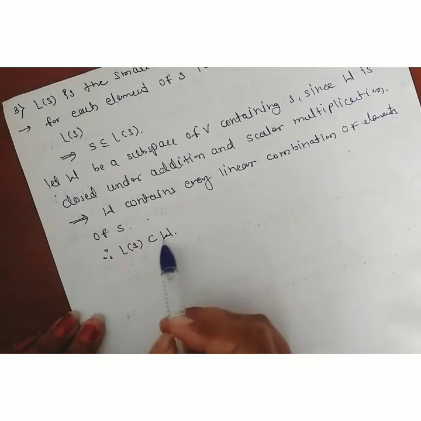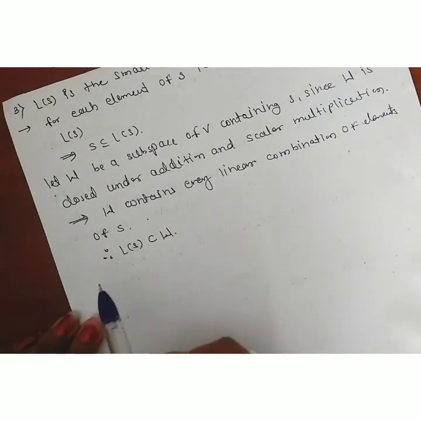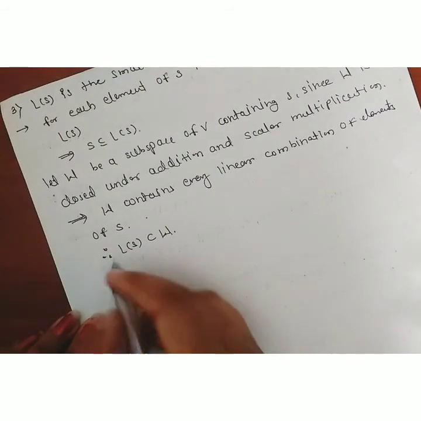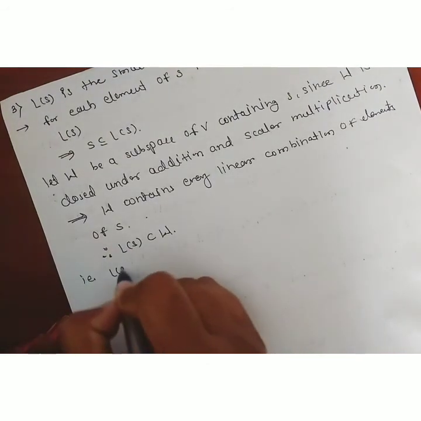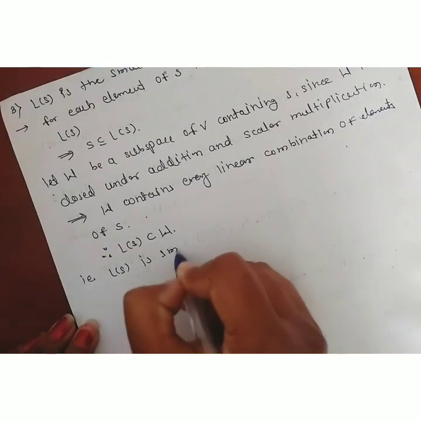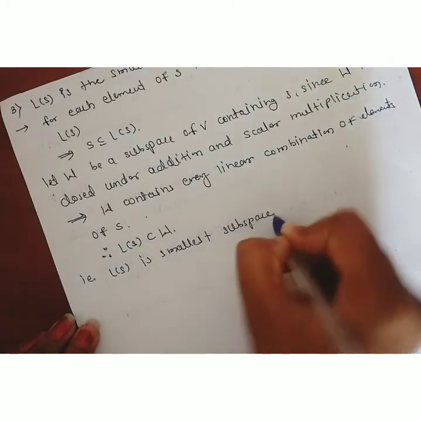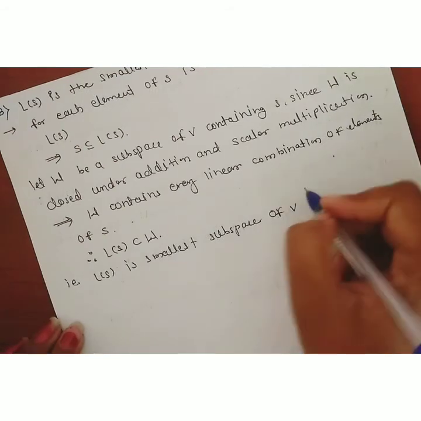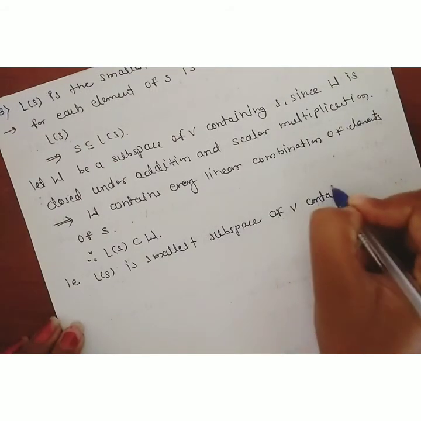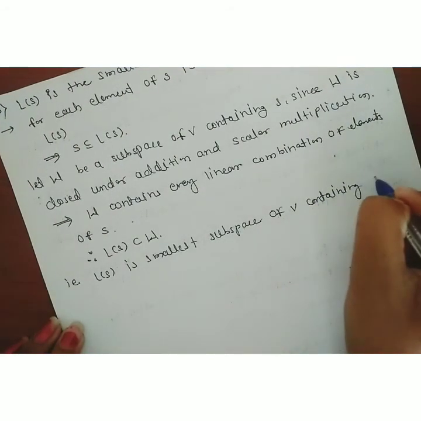W is an arbitrary subspace we have taken. Therefore for any subspace W, L of S is contained in W. This implies L of S is the smallest subspace of V containing S.